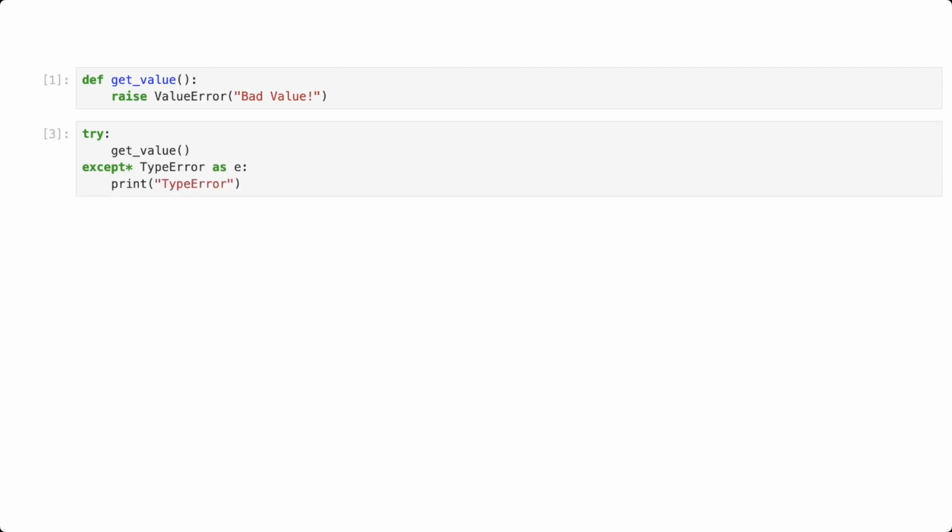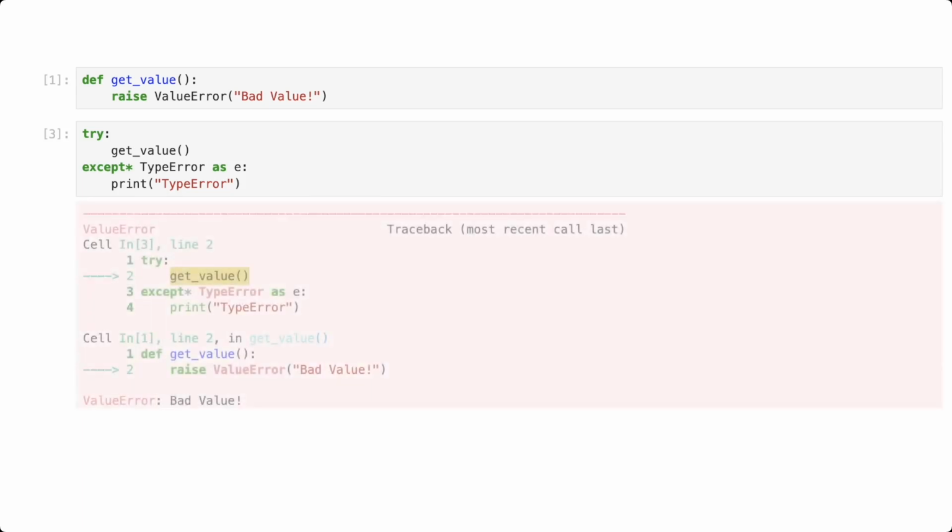But if we don't catch the ValueError, the except star block doesn't change the raised exception to be an exception group, which would cause a lot of confusion.